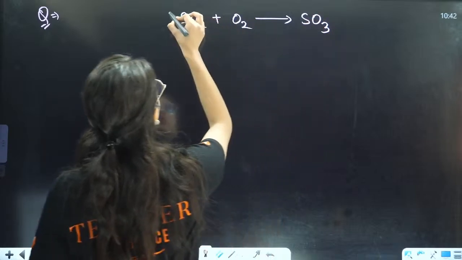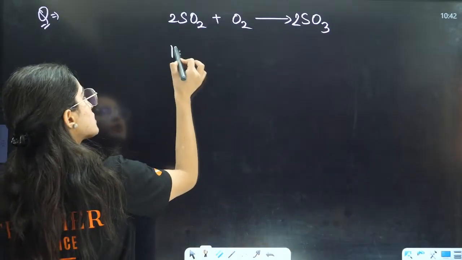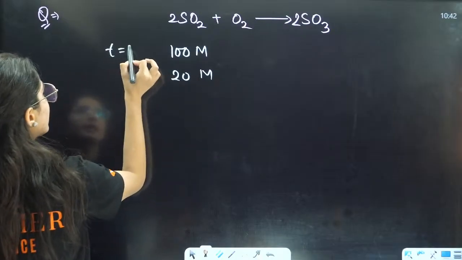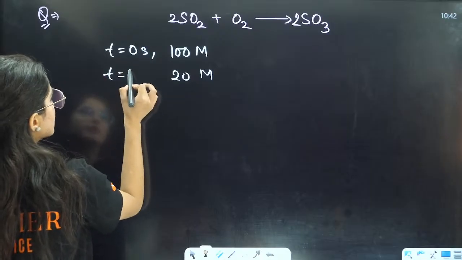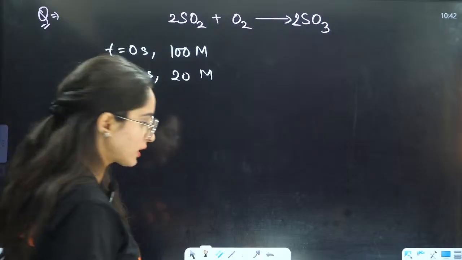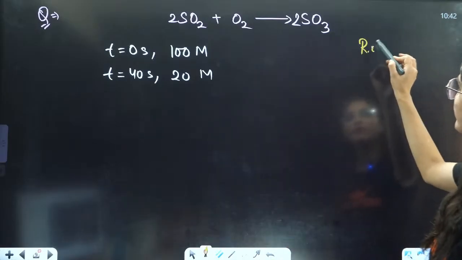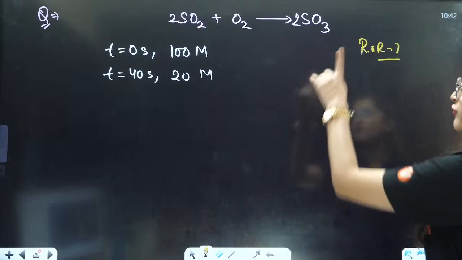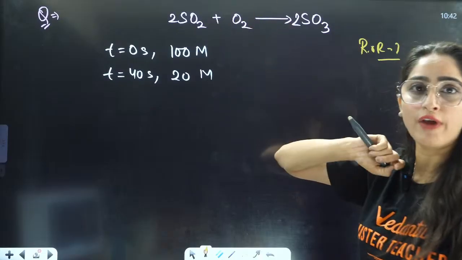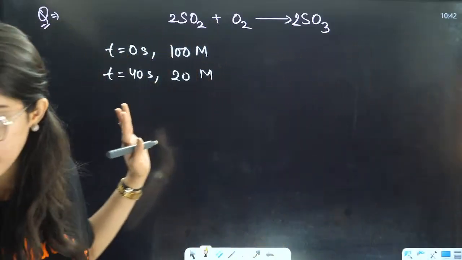So this is your 2, this is also 2, right? Now here I am saying earlier it was 100 molarity, now it is 20 molar, right? Earlier the time was 0 seconds and now the time is 40 seconds. Now tell me, you have to find the rate of reaction, rate of appearance of SO3, rate of disappearance of SO2, rate of disappearance of O2. Everything you need to find from here itself, right?